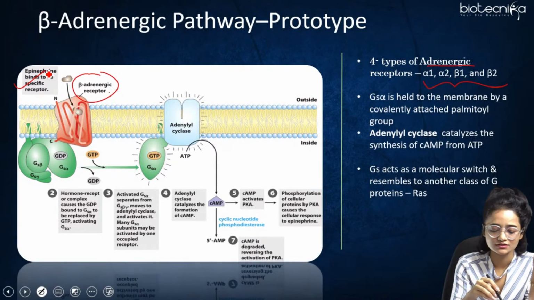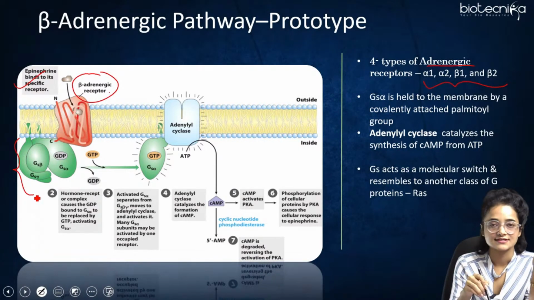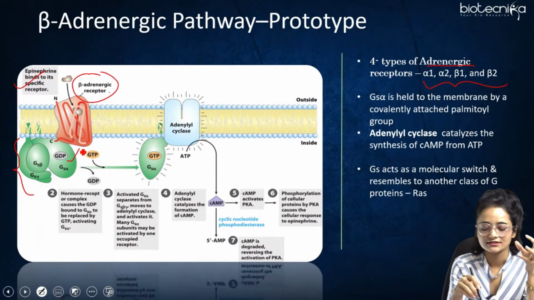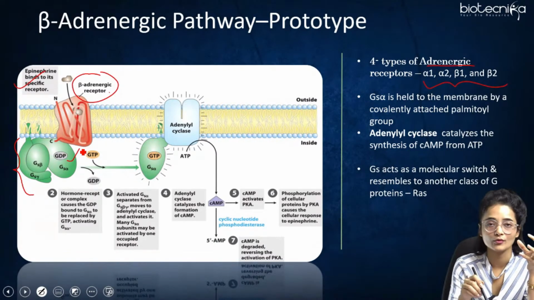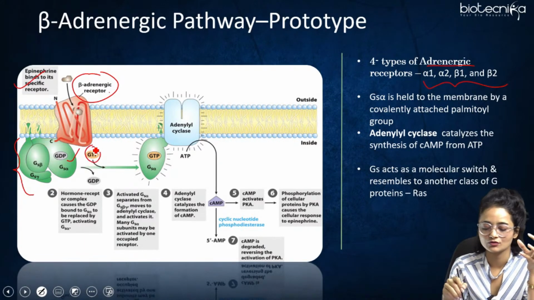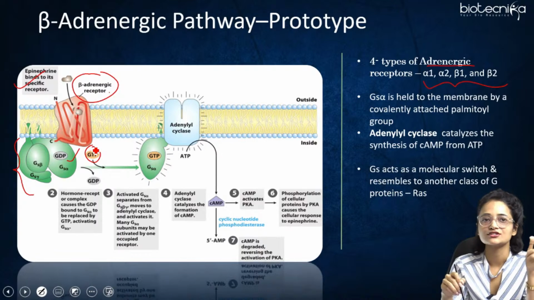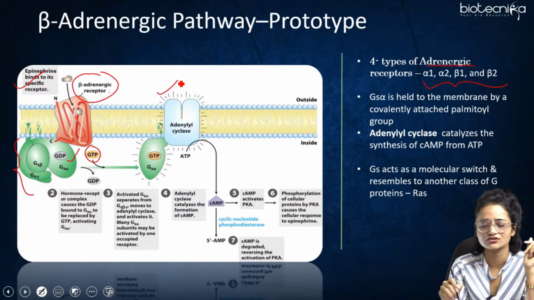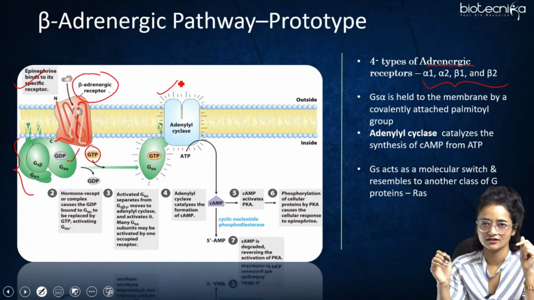Then in the cytosol the G protein is present. G alpha S is already bound to GDP here, as shown. When the signal takes place and the hormone binds to the receptor, this GDP is dissociated and GTP gets bound to Gs alpha. So Gs alpha gets activated and dissociates from the beta and gamma subunits. After that, it binds to adenylyl cyclase, which is the effector molecule.